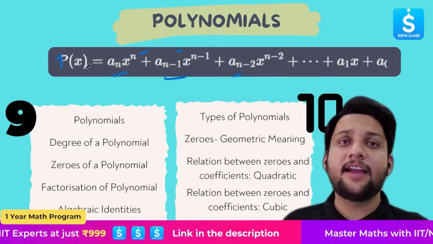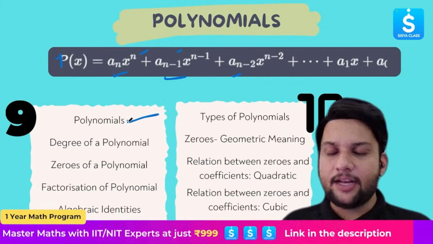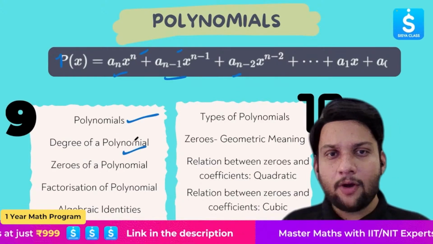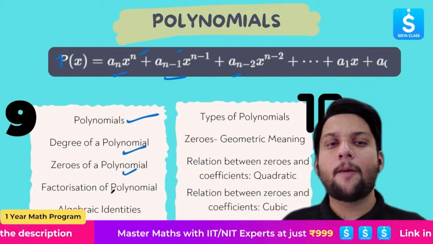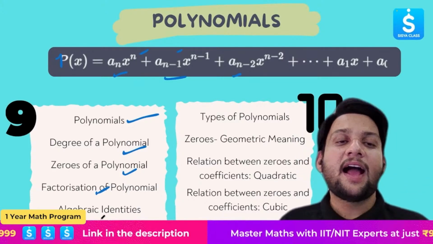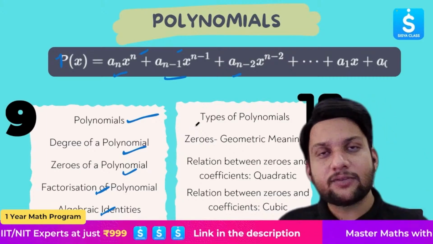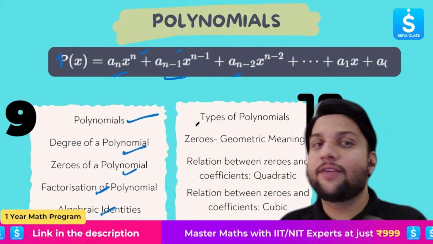Now in grade 9, chapter 2, you studied what is a polynomial. I'll tell you, don't worry. We studied the degree of a polynomial. We studied zeros of a polynomial. We studied how to factorize both quadratic and cubic polynomials. And we learned 4 algebraic identities. In grade 10, see, that's what I'm telling you. This is just an extension of grade 9, right?